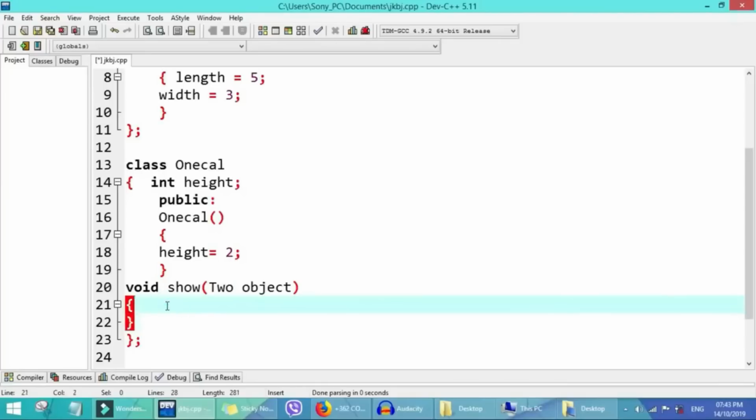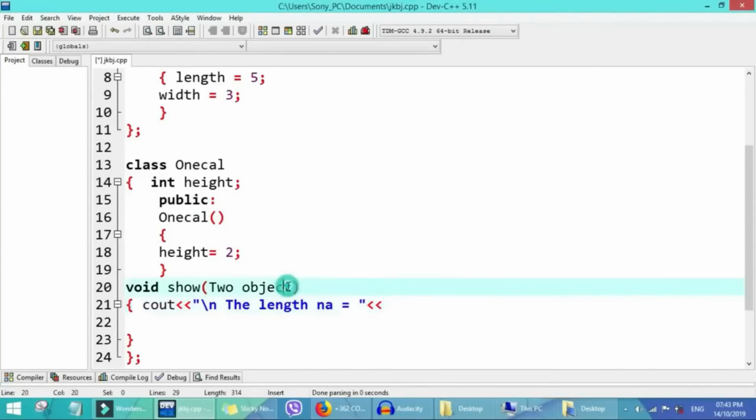So we use our object, we say cout the length is this object.